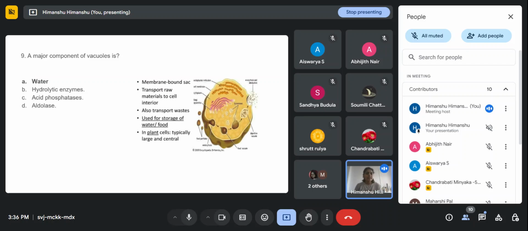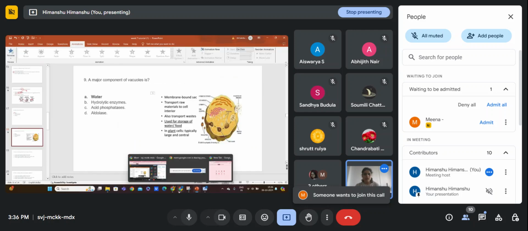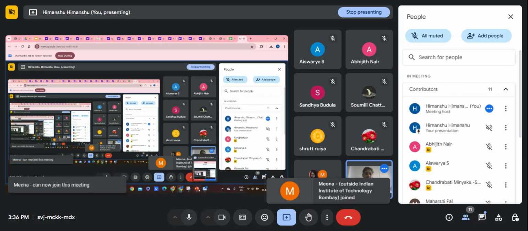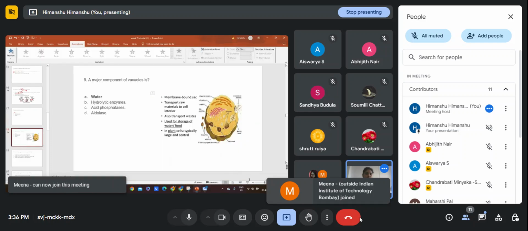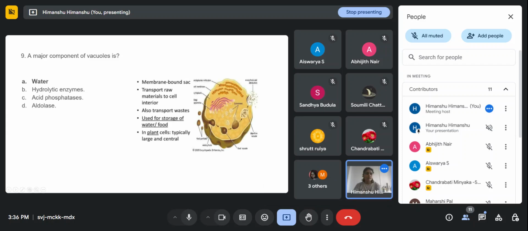This is the basic structure of the vacuole. It is a membrane-bound sac. It is used for storage of water and food. And in case of plant cells, wait, okay, sorry.